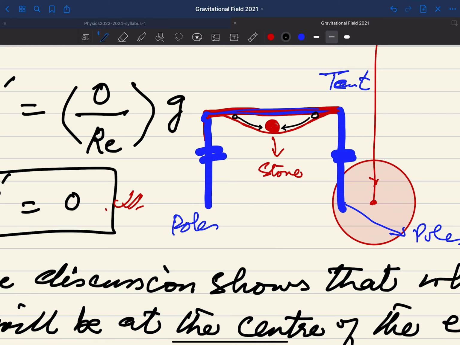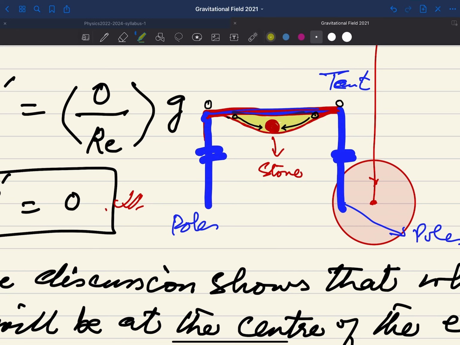But suppose you are putting the same ball somewhere here, at this point, the ball is not moving anywhere. It means that this area, this depression, is acting like a field, a gravitational field. So the same is the case here. If you have the earth, then the earth has created a sort of dent in the environment.